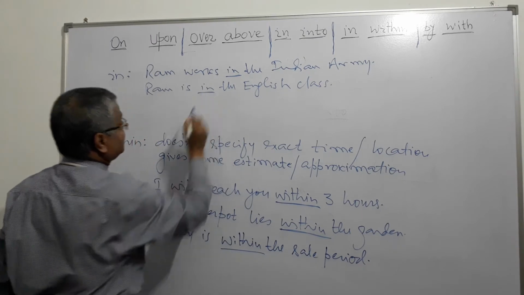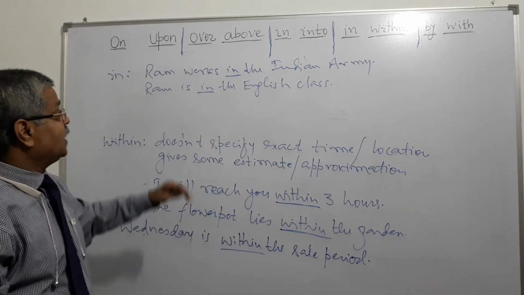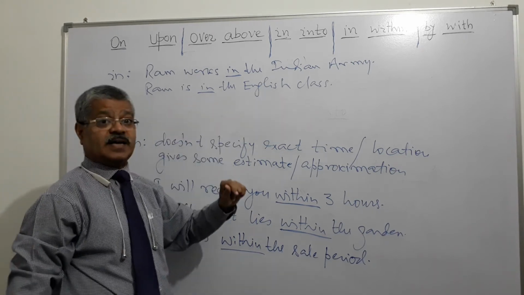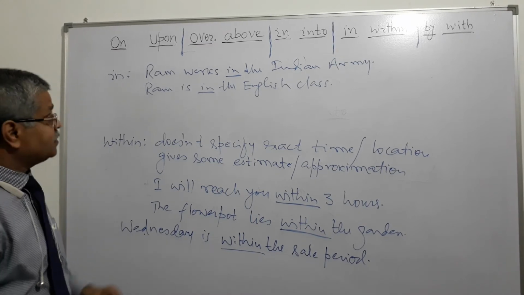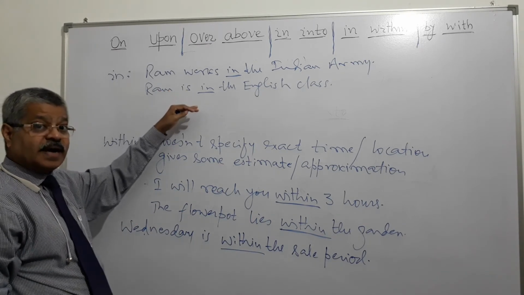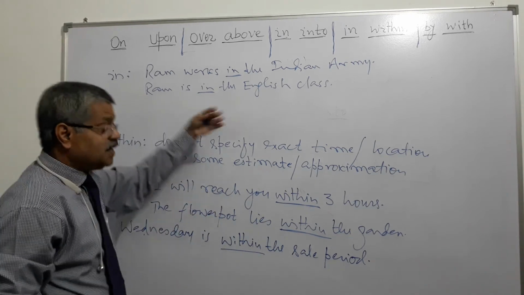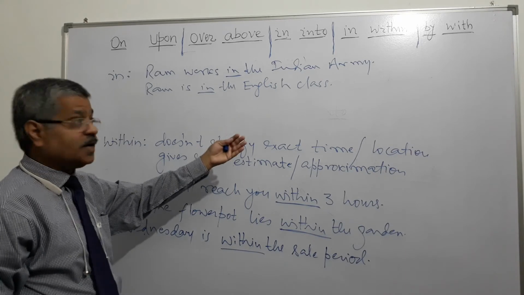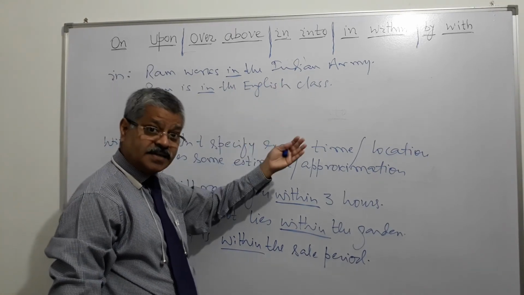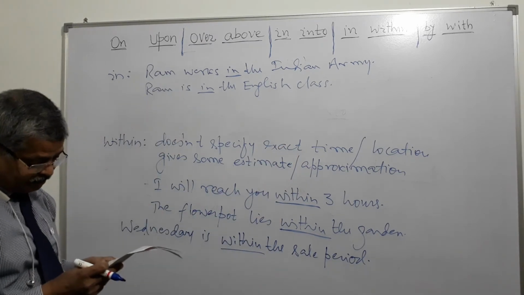He is included in the English class, and there is a definiteness that he is in the English class, in no other class, right? Definiteness and exactness and inclusiveness. Ram works in the Indian Army, exactness and also inclusiveness. He is included in the Indian Army.